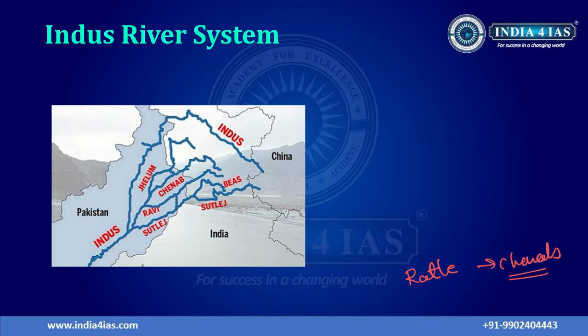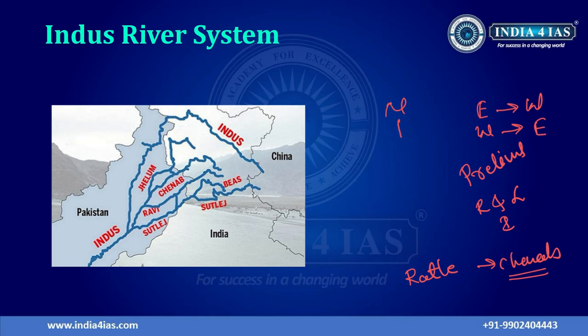In exams, especially in the prelims exam, they will ask questions on right bank and left bank tributaries of the Indus River, or they will ask to arrange the tributaries of the Indus River from east to west or from west to east, or sometimes from north to south, right? So coming to the Indus River and its tributaries, this is the Indus River.